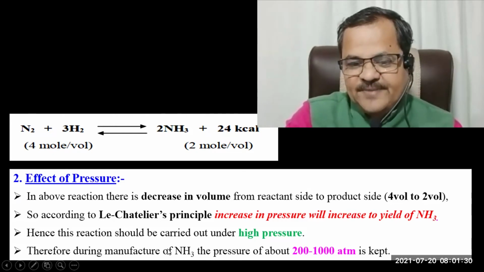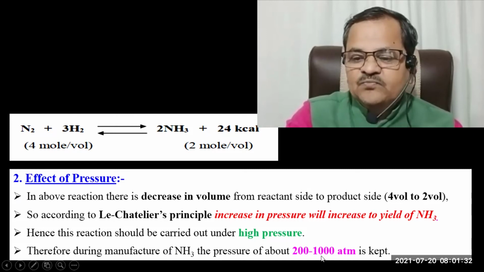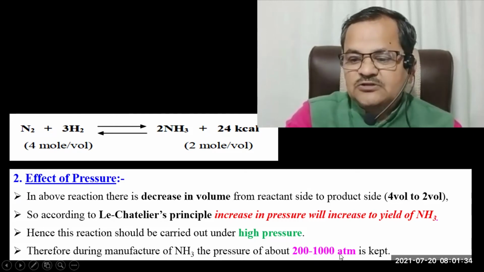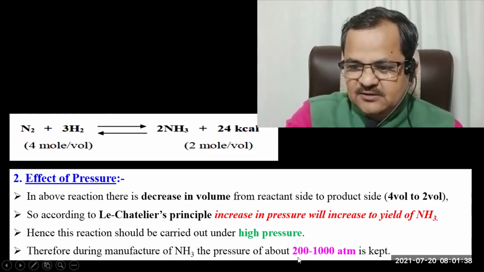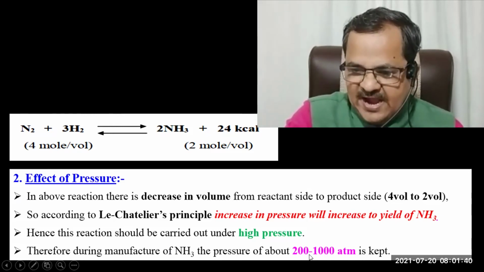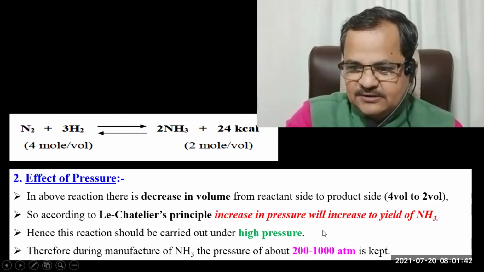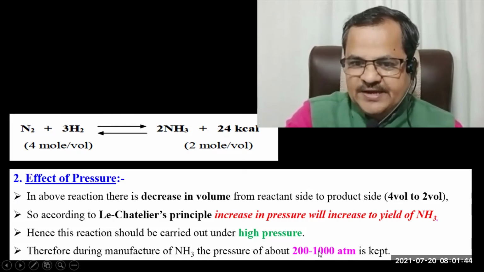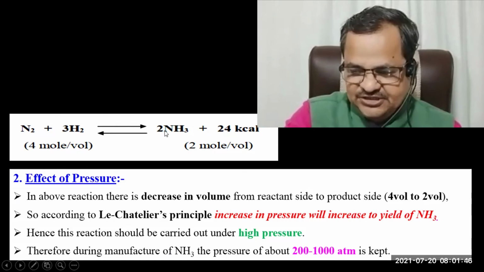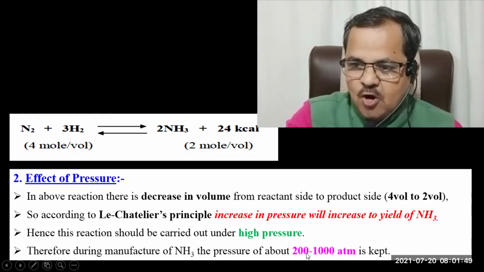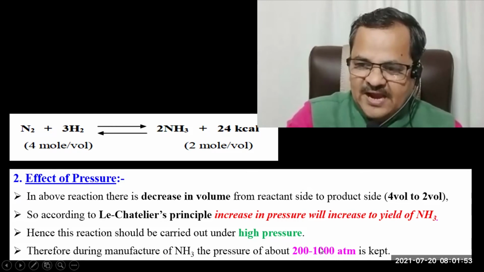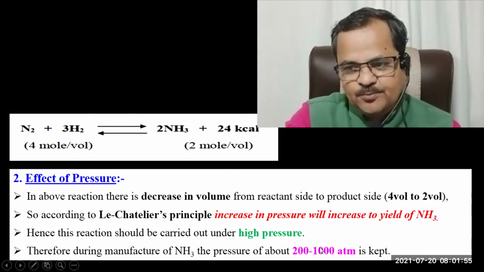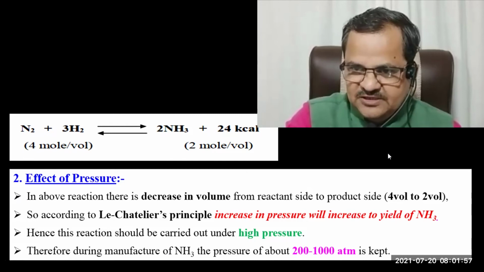Hence, practically it is found that a pressure of 200 to 1000 atmospheres is kept for this reaction. At this pressure, we get the maximum yield of NH3. Hence, this is called the optimum pressure. Optimum pressure means the pressure at which the maximum yield of product is obtained, isn't it?